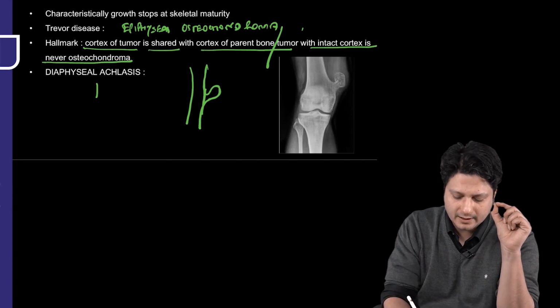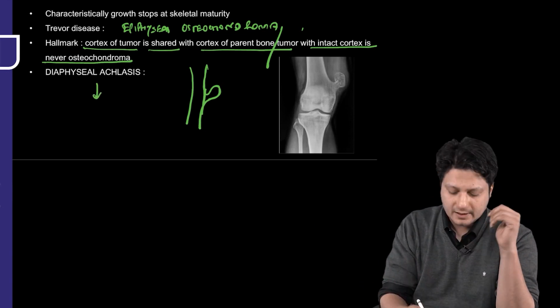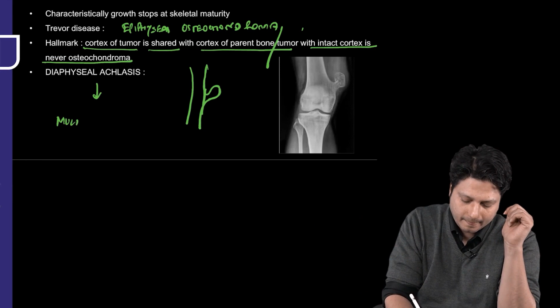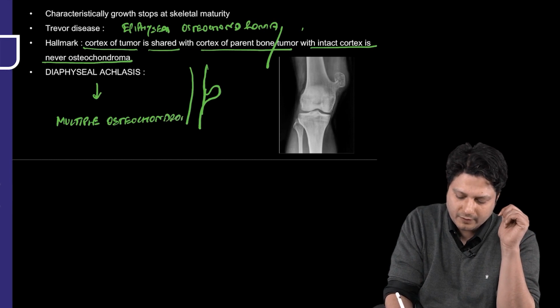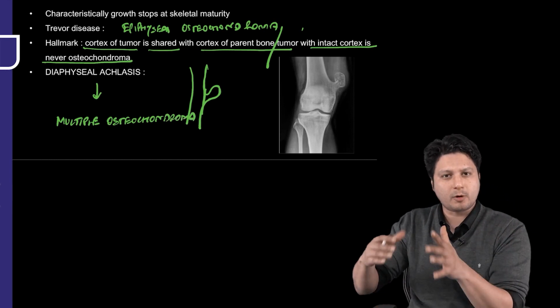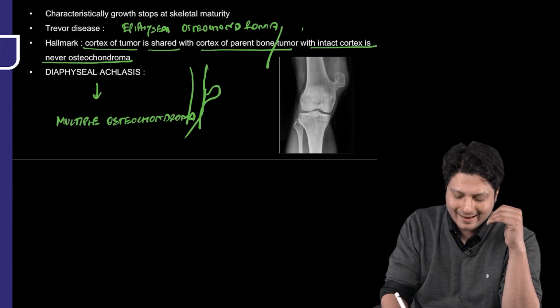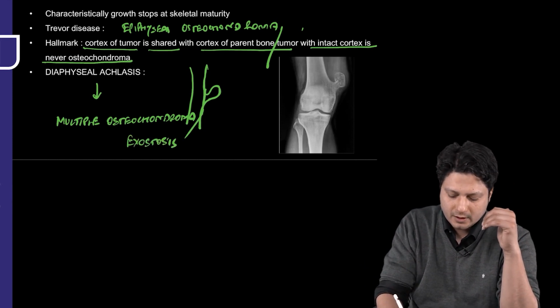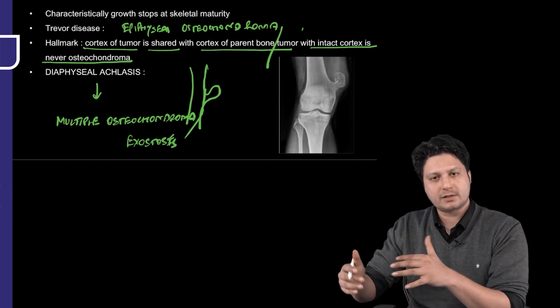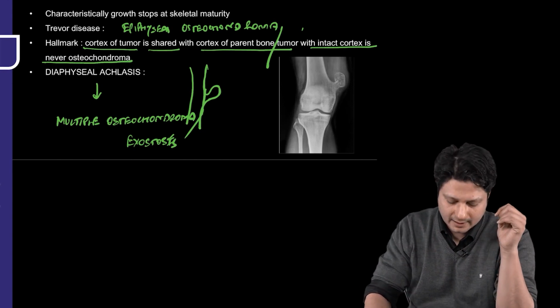Next is diaphyseal aclasis. Now, what is diaphyseal aclasis? It is multiple osteochondromatous lesions. If a single patient is demonstrating multiple osteochondromatous lesions or multiple exostoses, because the other name given to osteochondroma is exostosis, then it will be called diaphyseal aclasis.